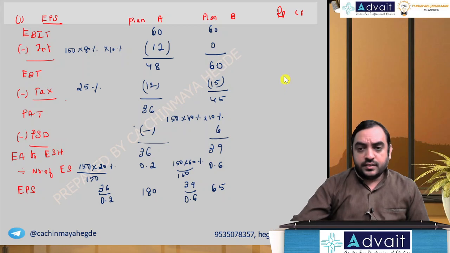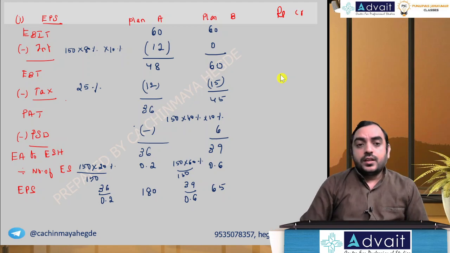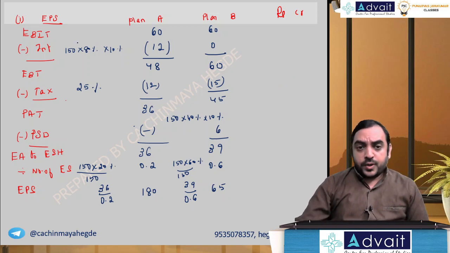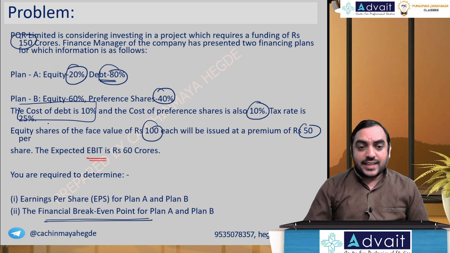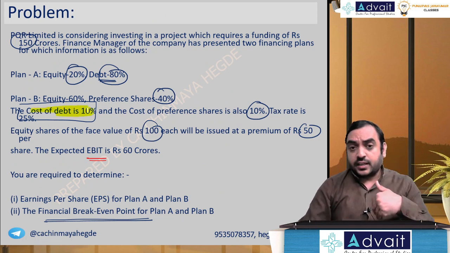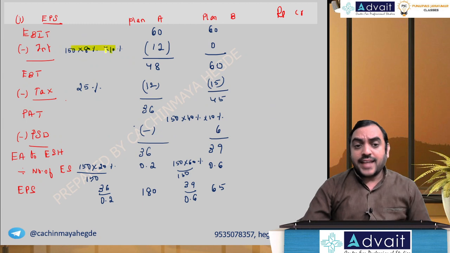Can you repeat the interest after tax? Okay, that portion. In this problem, they have given cost of debt as 10%. But what we have taken 10% as is interest, rate of interest. That's how we have interpreted. I was explaining about that.